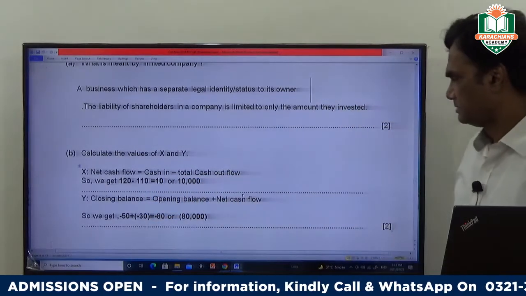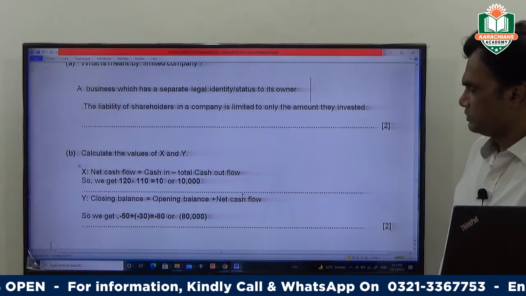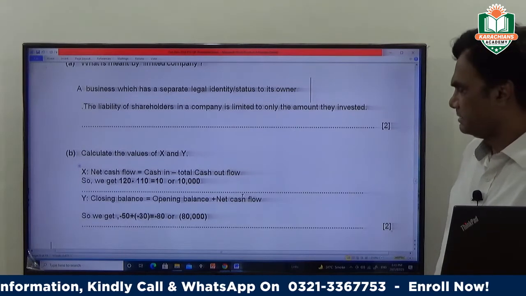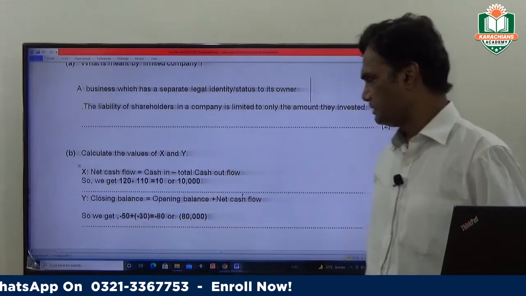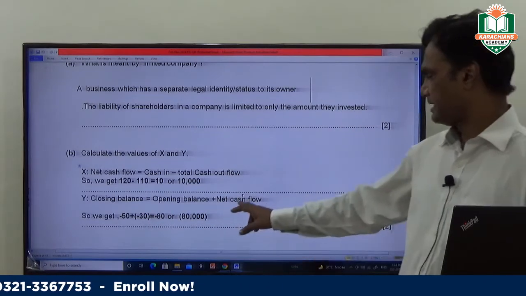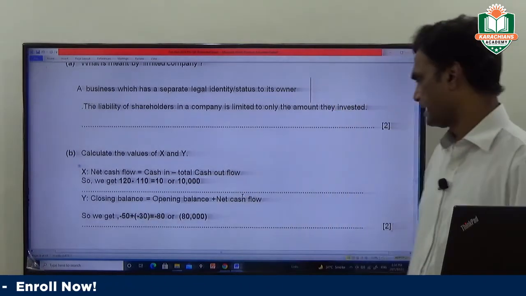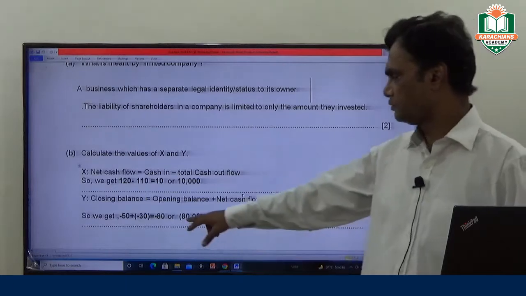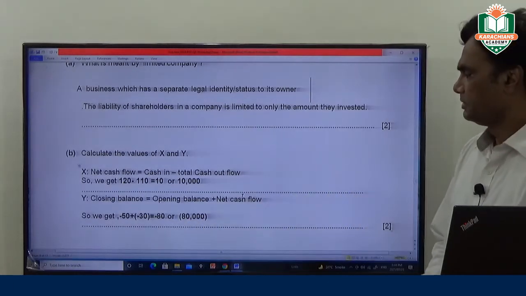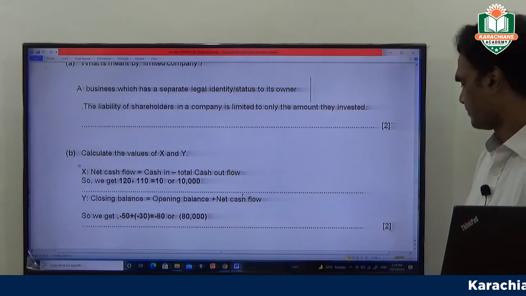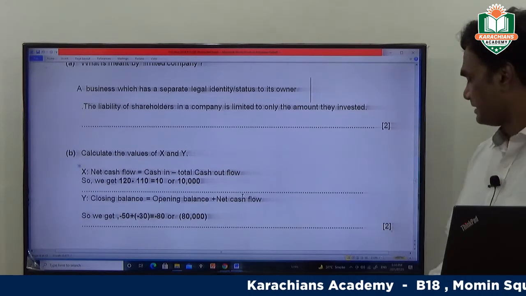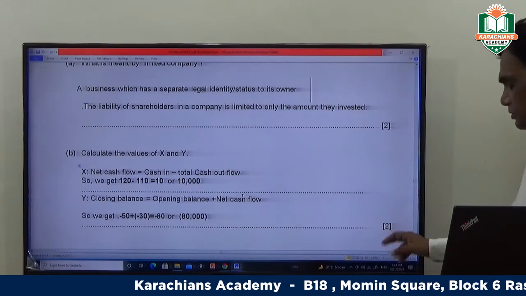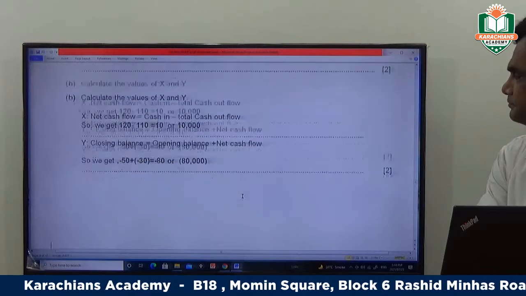Closing balance is equal to opening balance plus net cash flow. In March, we get minus 50 as our opening balance plus minus 30 as the net cash flow. It means our closing balance is minus 80, or we can say 80,000. This question comes from the chapter ratio analysis, financial analysis. This question carries 2 marks.